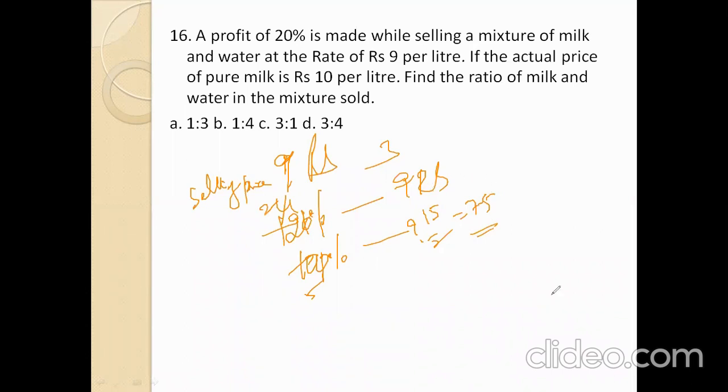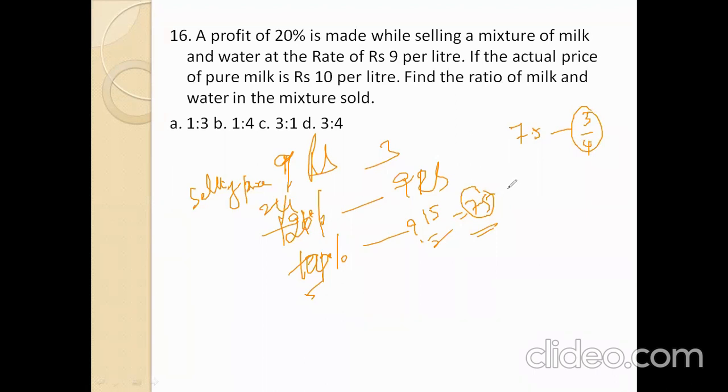Now here we see that for 7.5 rupees, how much milk do we get? 3/4 milk we get. The remaining is water.